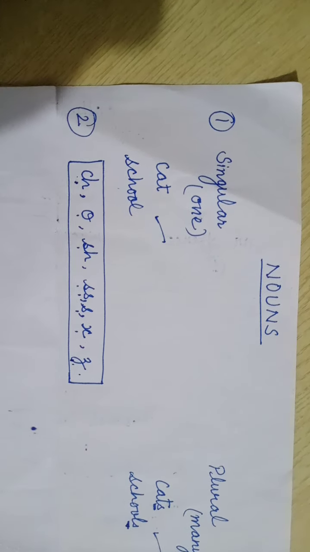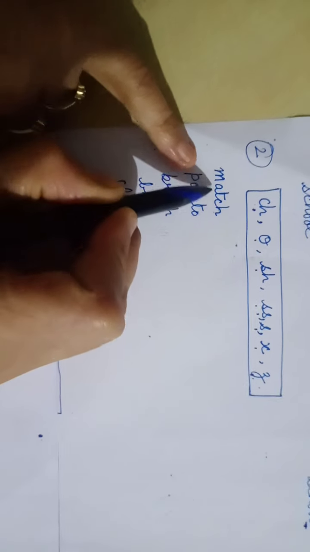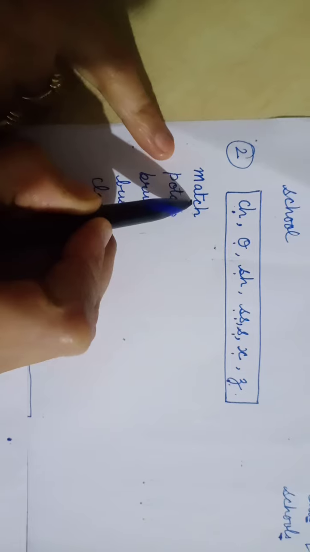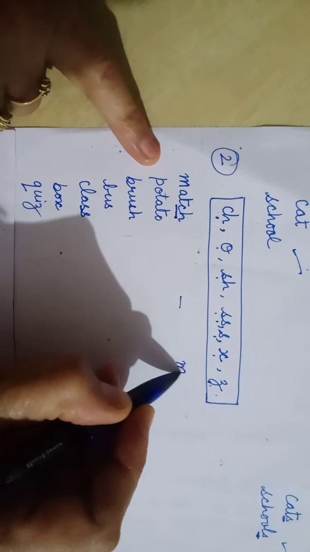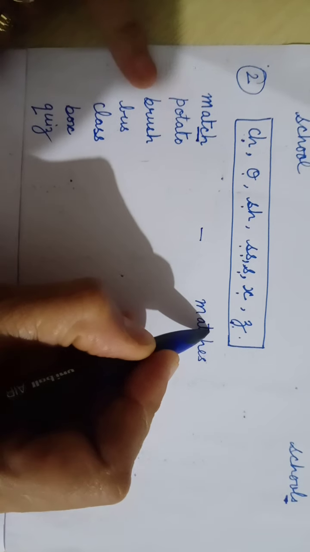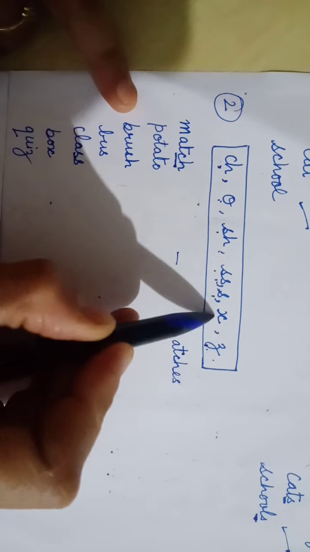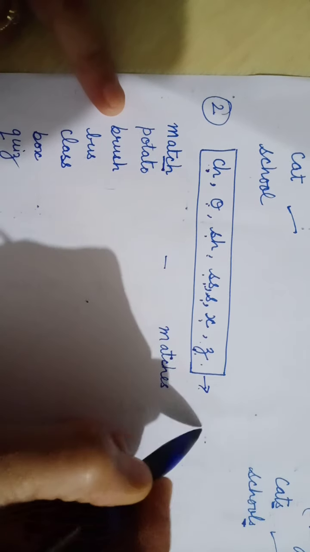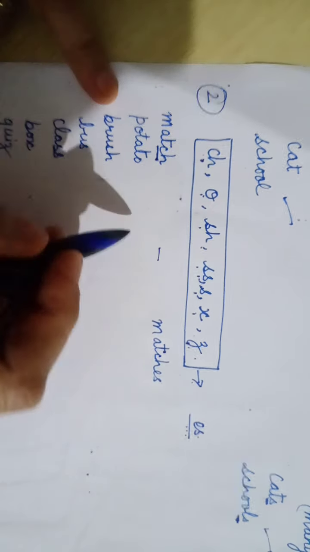Let us see some examples. I have written 5-6 words here. Like the word match, it ends with ch and it will be converted into plural by adding es to it. The words that end with these alphabets always take es while making plural.